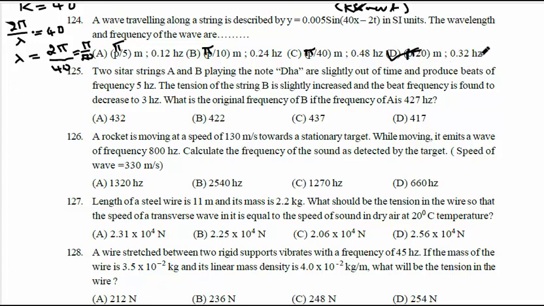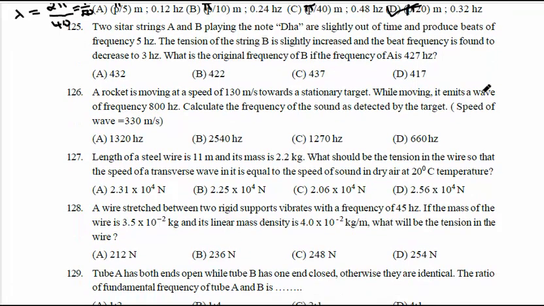So the frequency will be 0.32 hertz. No need to calculate the frequency. Why? Because among pi by 5, pi by 10, pi by 40, pi by 20, which is the correct option? Pi by 20. D is the correct option. Okay, so we move to the next question, question number 125. Read the question. So two strings A and B.